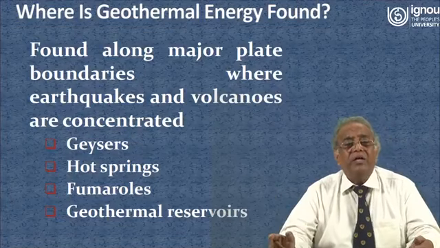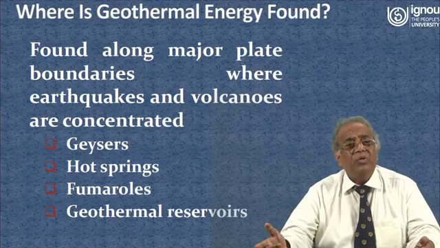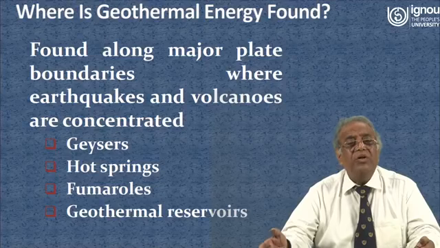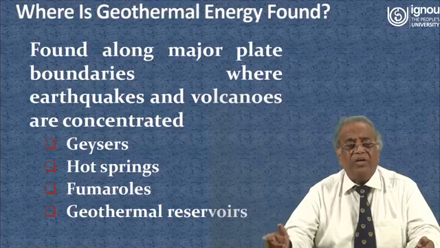Now let us see where geothermal energy is found. It is found along major plate boundaries where earthquakes and volcanoes are concentrated, like geysers, hot springs, fumaroles, geothermal reservoirs.